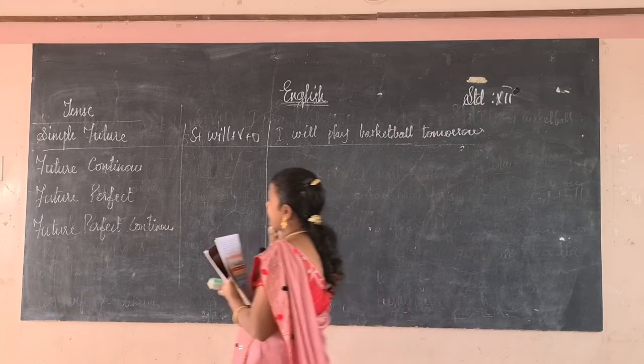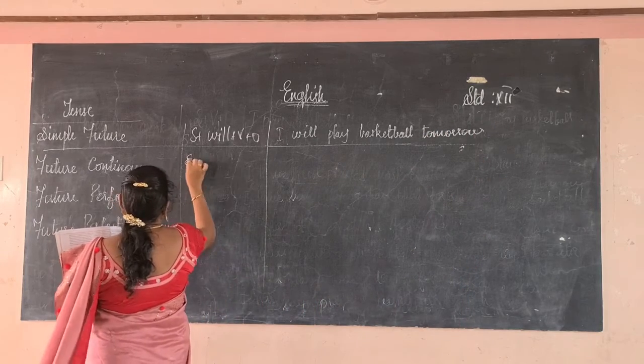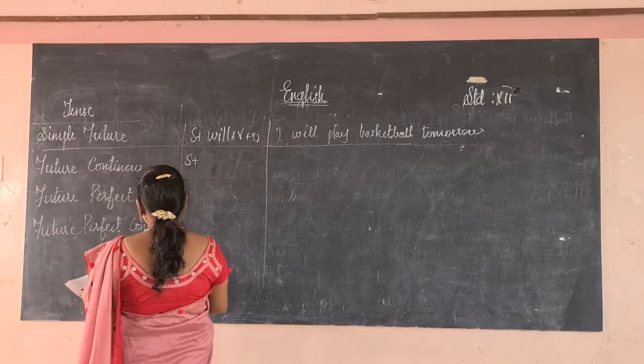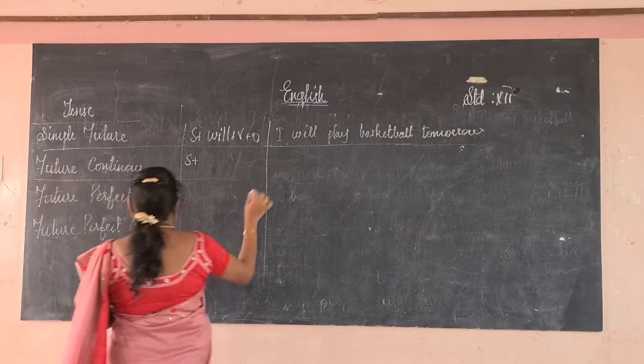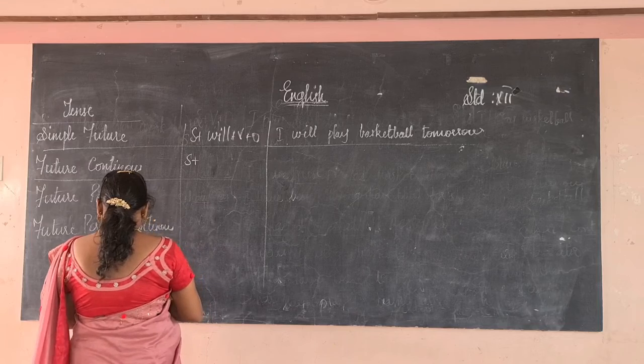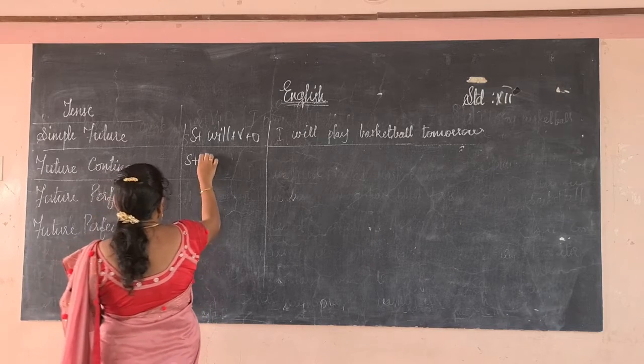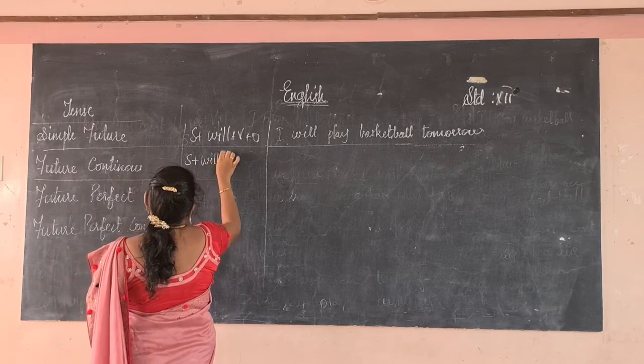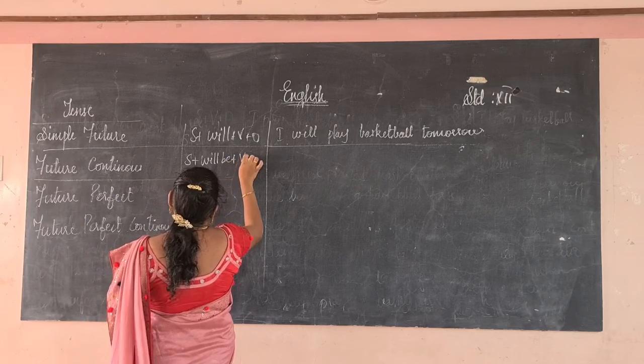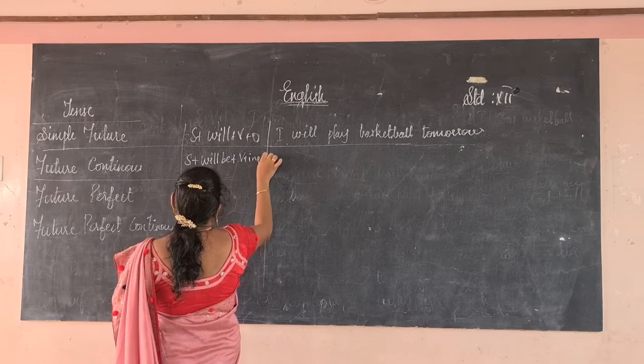Okay. Next, future continuous. Subject will be there, then we can use will be because it is continuous. Verb plus ing, then object.